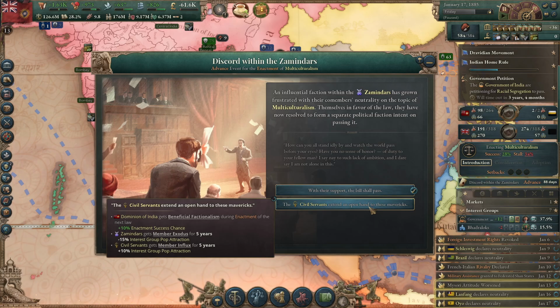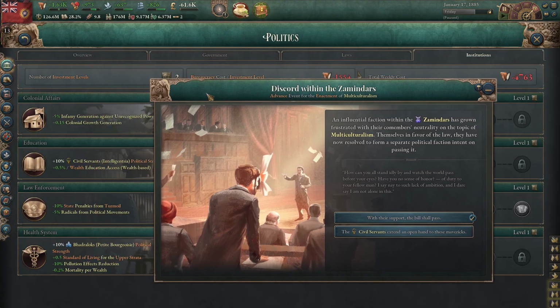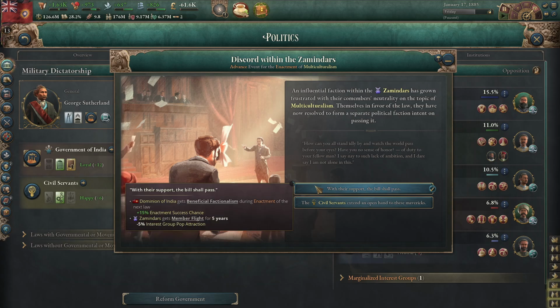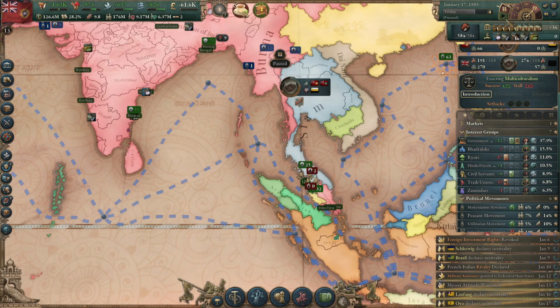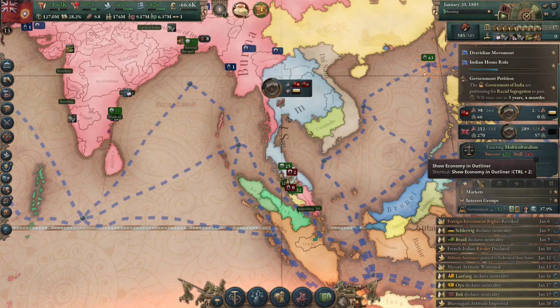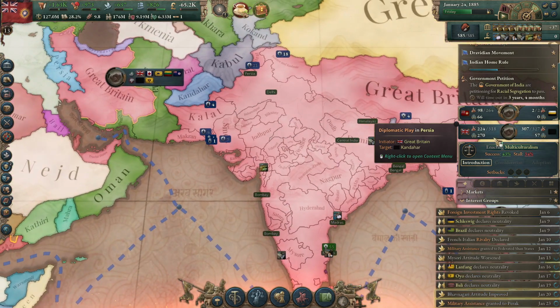Or the civil servants extend an open hand to these mavericks, 10% stronger civil servants, 15% weaker Zamindars, increased enactment chance by 10%. I don't necessarily want to strengthen the civil servants too much here, so I'm going to say with their support, the bill shall pass. Not that the civil servants are overwhelmingly strong in this situation, it's just one of those things.